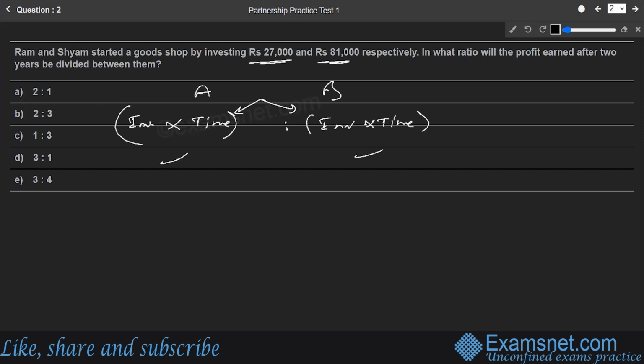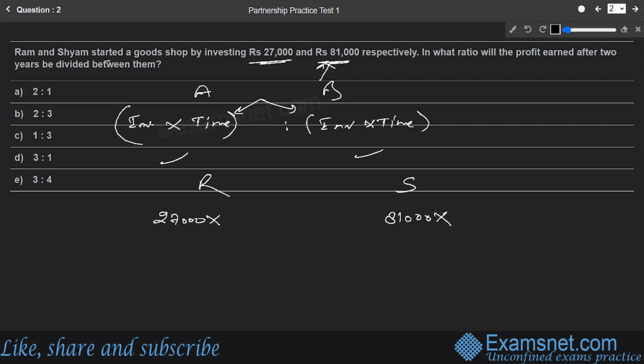So let us see who all partners we have. We have Ram, and we have Sham also. Ram's investment was 27,000, so the investment part of Ram is 27,000 into the time factor, which we'll take later. First of all, we'll write the investment value for Sham. The investment value of Sham is rupees 81,000 as given in the question, so under Sham we have written 81,000 into, then comes the time factor.